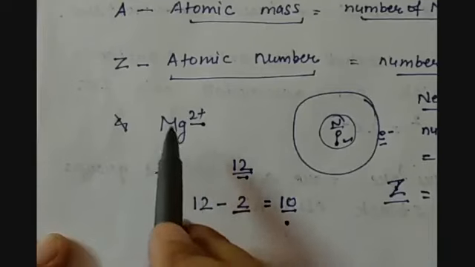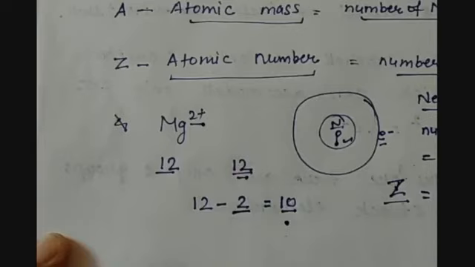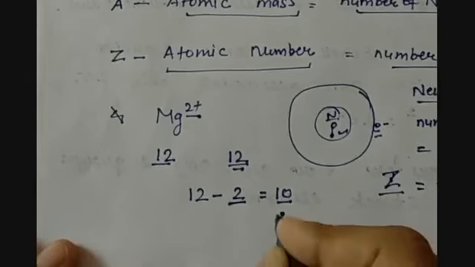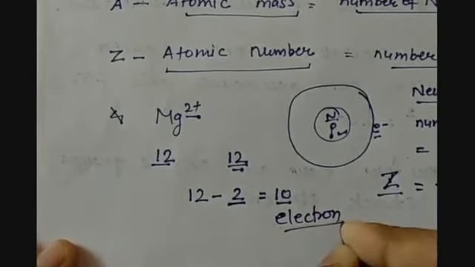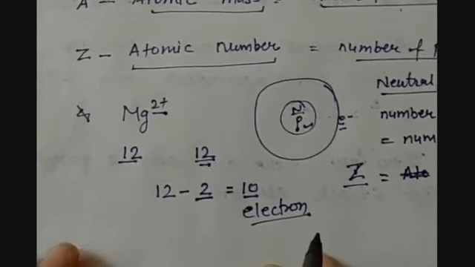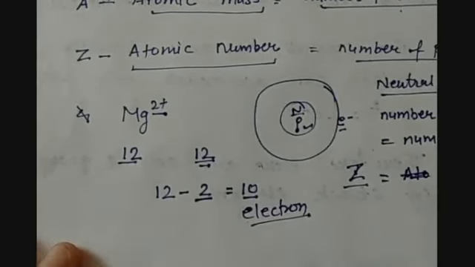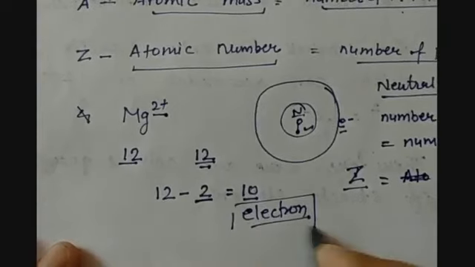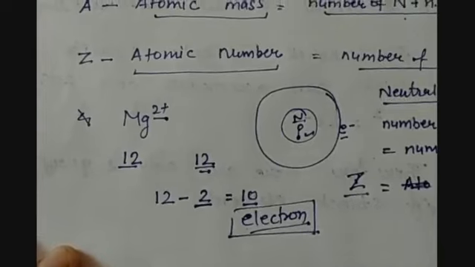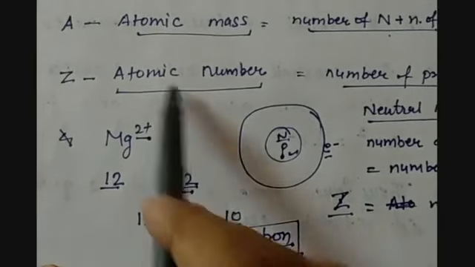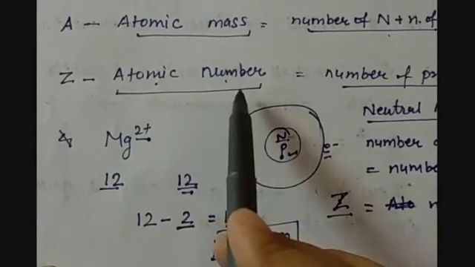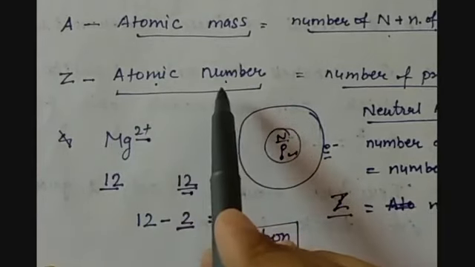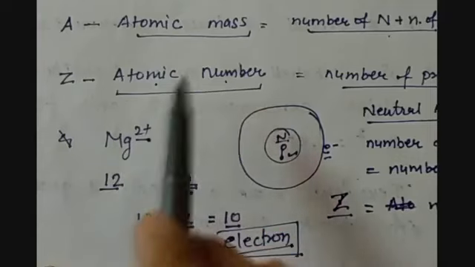It is becoming an ion. Its physical and chemical interactions will start only when it either loses electrons or gains electrons, or in case of some other atom, shares electrons. That means it is the electron which takes part in the reactions, or you can say it makes the chemical properties of the element. That is why atomic number is the more fundamental property which decides the physical and chemical properties of the element, and not the atomic mass.